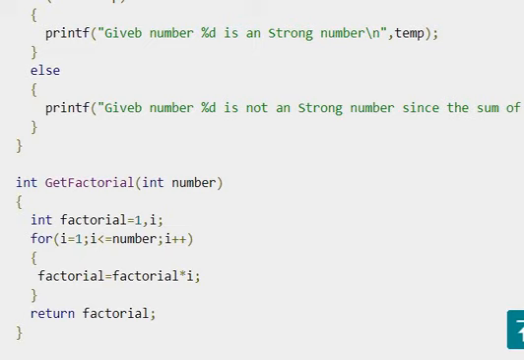So in this program we used a function. Inside the function we use the logic to find the factorial of any number. You can write the program without using functions also.